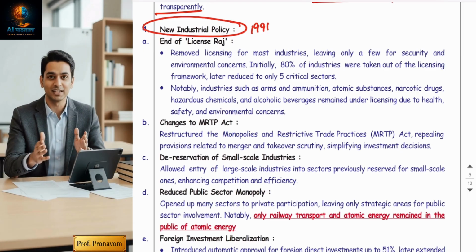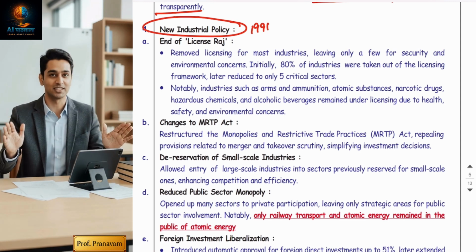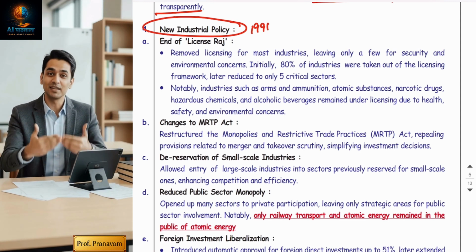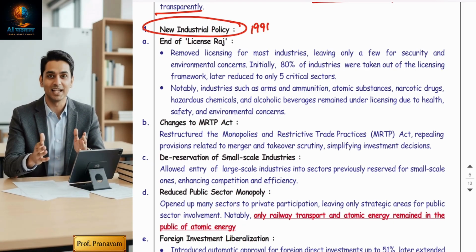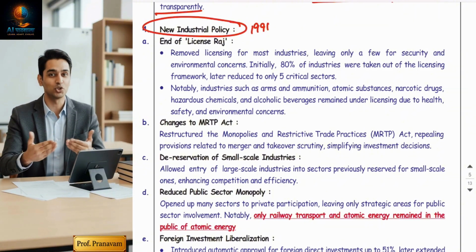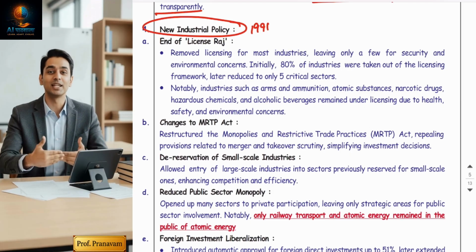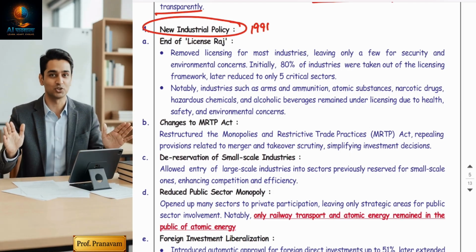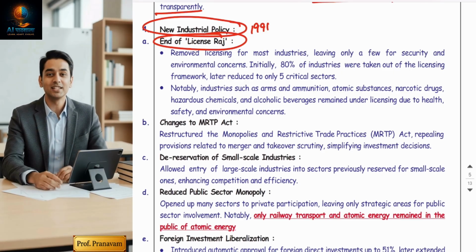So in 1991, the economy was on the ground, totally collapsed. India was on the verge of bankruptcy, no money. The government realized that the policies we were following were totally wrong. So in 1991, many initiatives were taken, but four major things reformed and changed the face of the country. The first is the end of license raj.